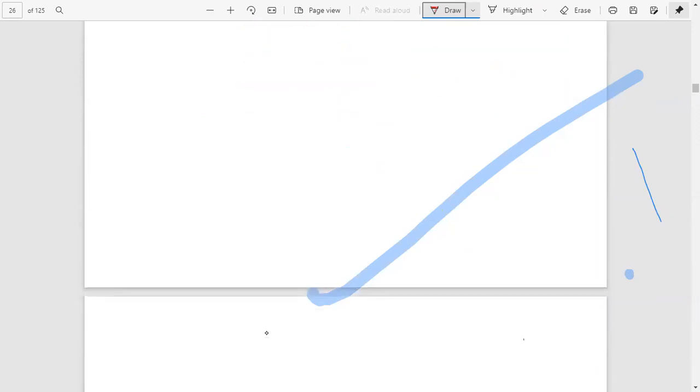Next, we have to say another important concept, that is formation of ratio. Here, I have an example.